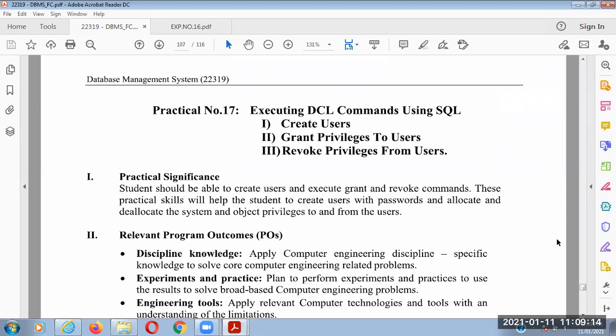ओके, तर DCL कमांड्स आपण चॅप्टर नंबर 2 मध्ये बघितलेले आहेत आणि त्याचे डेमॉन्स्ट्रेशन आहेत. क्रिएट युजर, ग्रँट टू द परमिशन टू द युजर अँड रिवोक. Okay, so how to create a user? First, you must be an administrator. Then you can create the user in any DBMS system. Okay, then you can grant some privileges and you can revoke some privileges. Grant means you can allow, and revoke means you can take out the permission from that specific user.